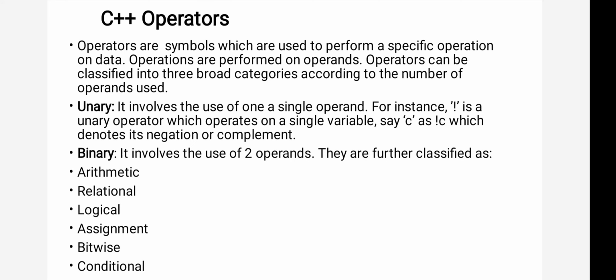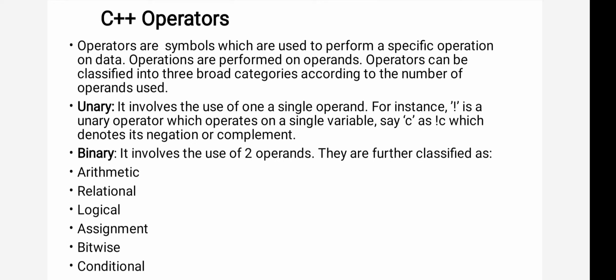Now the next one is logical operators. When you want to compare two or more relational expressions, you will use logical operators like logical and, logical or. For example, if you want to check if A is greater than B and A is greater than C, then A is greater than B is one relational expression, and A is greater than C is another. So when you are comparing two relational expressions, you use the logical operators: logical and, logical or, logical not.